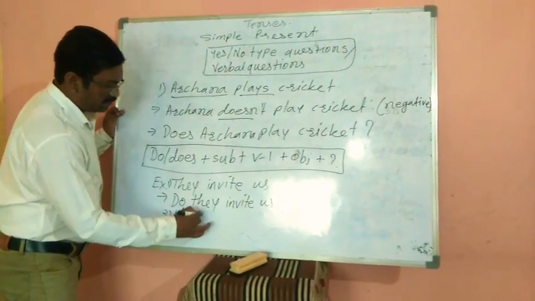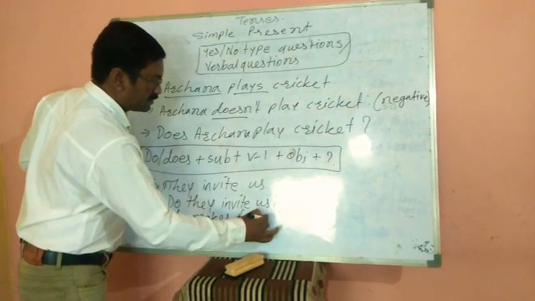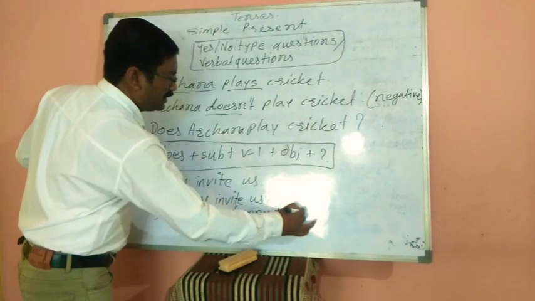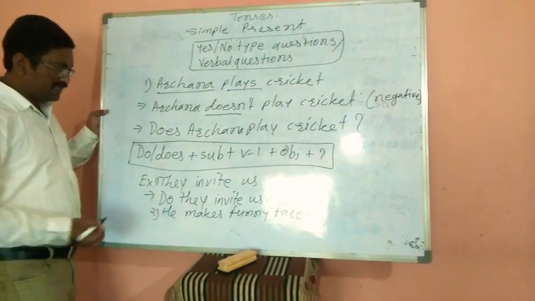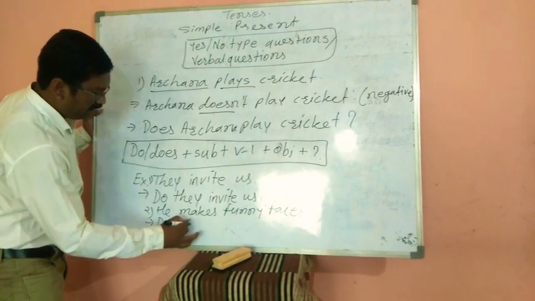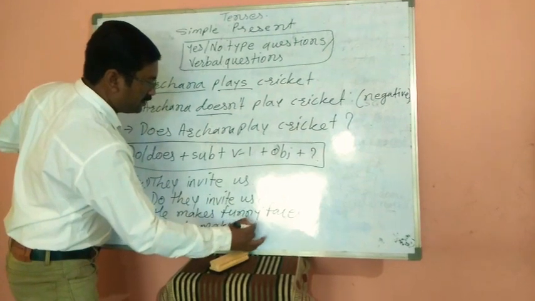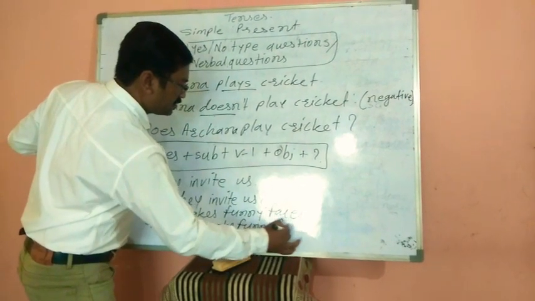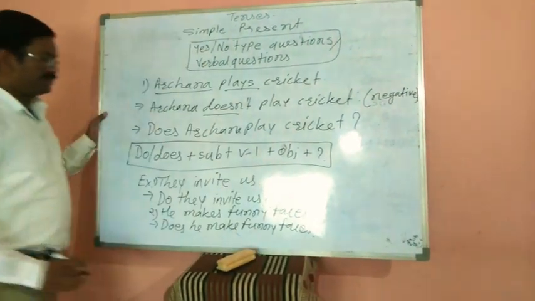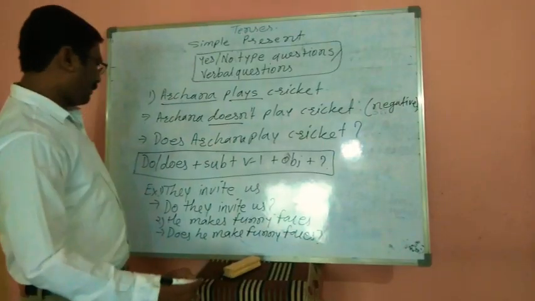He makes funny faces. Does he make funny faces? Put a question mark there.